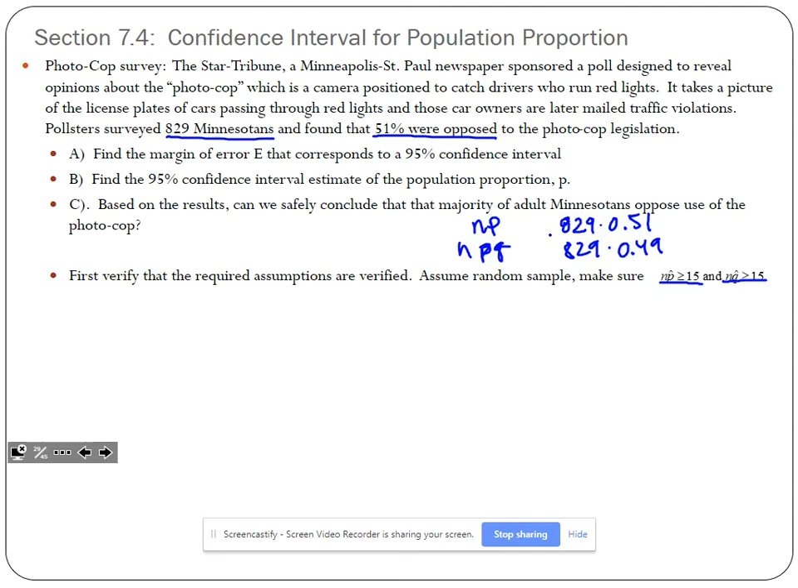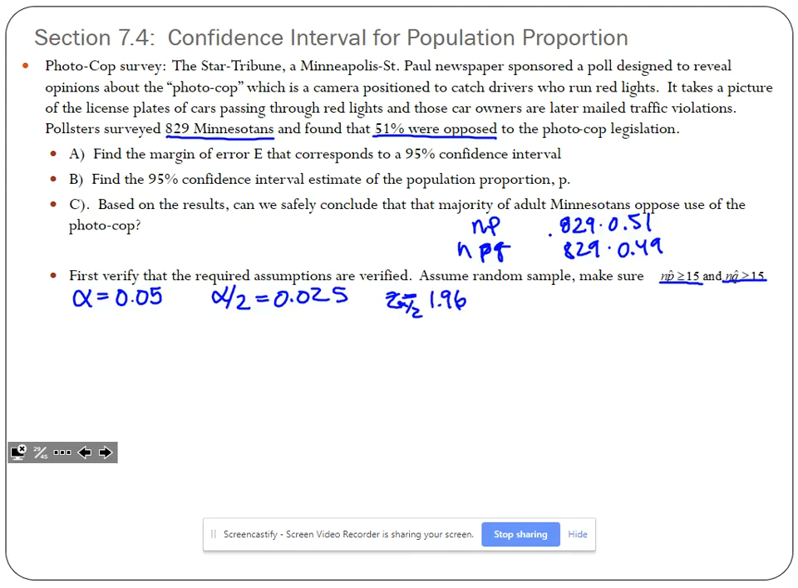Okay, so moving on, I need to take a step back, you guys. So the alpha is 0.05 because we got a 95% confidence interval. We know it's two-tailed, so we need to go alpha over 2, 0.025. And our Z statistic, our critical value, alpha over 2, is 1.96.